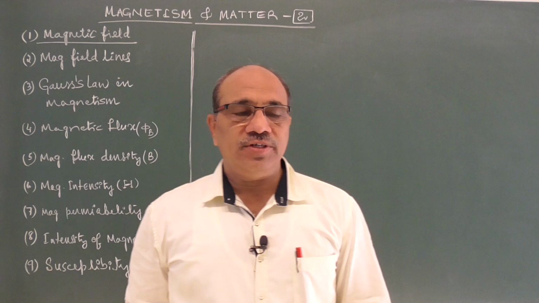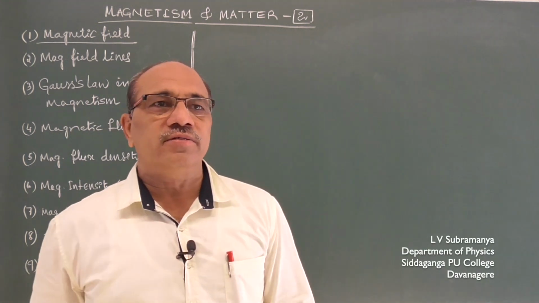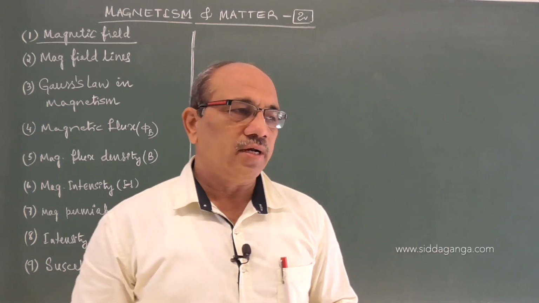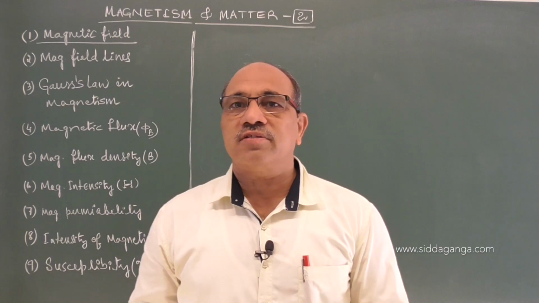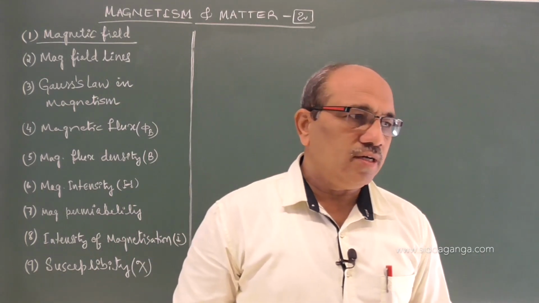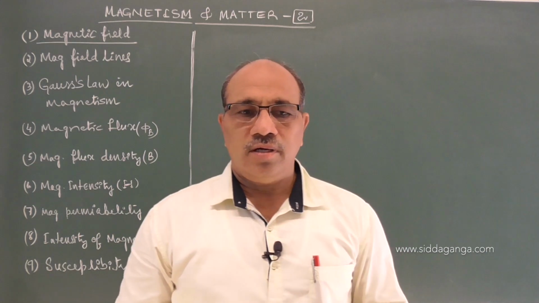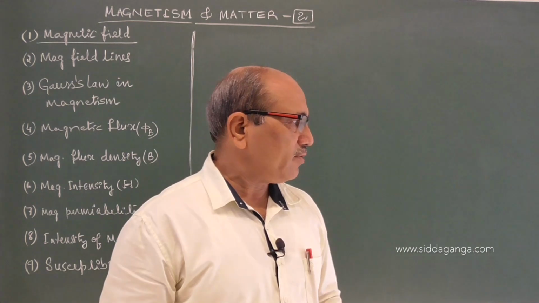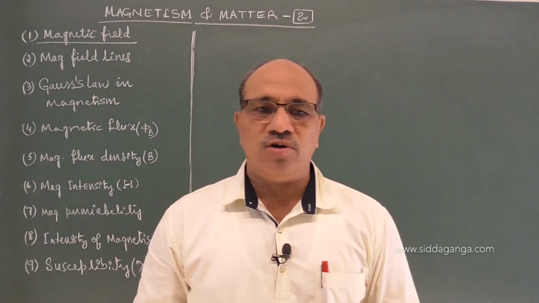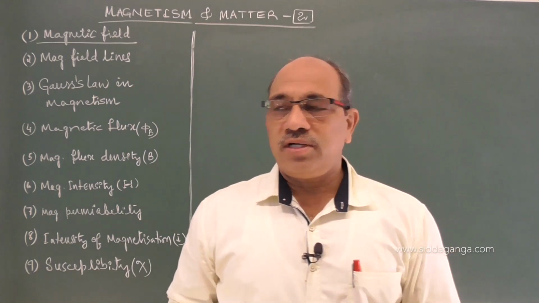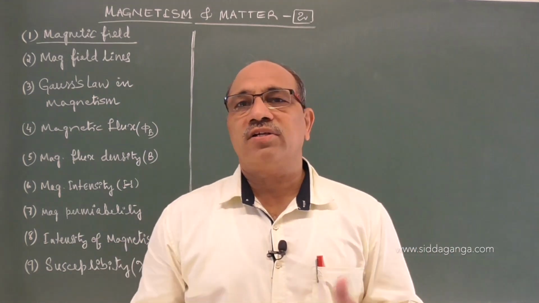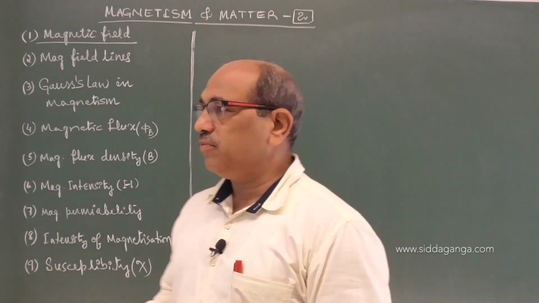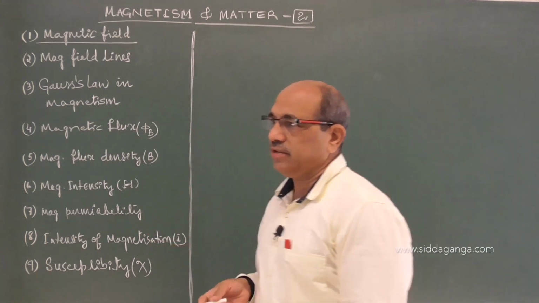Hi students, in the previous video we have discussed magnetism, magnetic substances, magnets, magnetic pole strength, magnetic dipole and dipole moment, and also the expression for the magnetic dipole moment of the electron moving around an atom, called the Bohr magneton. But in this class we are going to see some important terms related to magnetism, starting with what is meant by magnetic field.